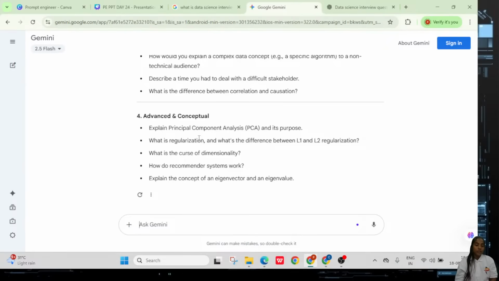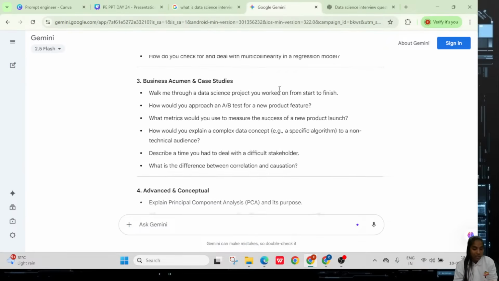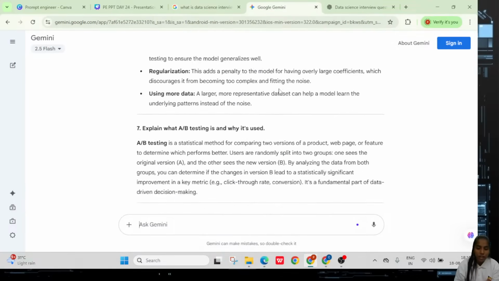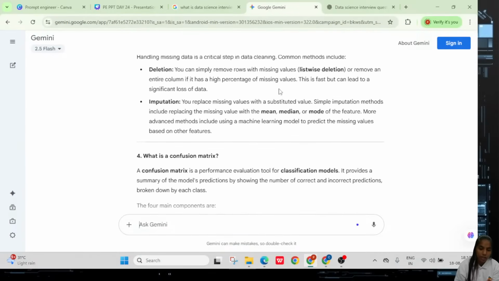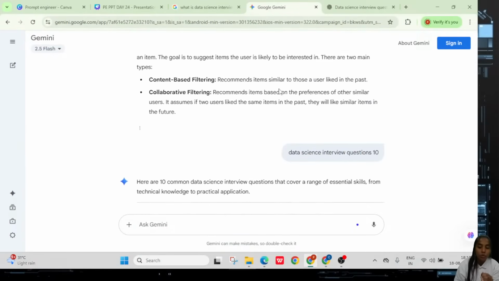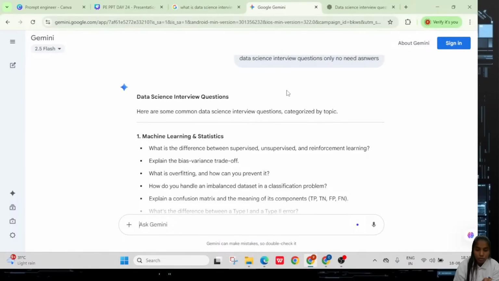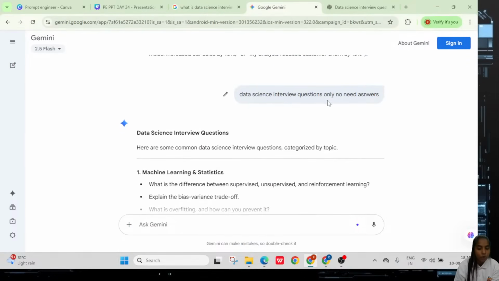But whatever you're asking, before the question and after the question, you should give instructions properly. Why I want to show this: previously you can see I didn't ask for the answers, but it's giving answers. It's a waste, right? So that's why sometimes you have to give the instructions. What I gave here is the instruction: data science interview questions only, no need of any answers. I'm particularly mentioning instruction requirements. Sometimes you may take a context also, or any example also. That is the main concept when you are selecting your particular question properly.